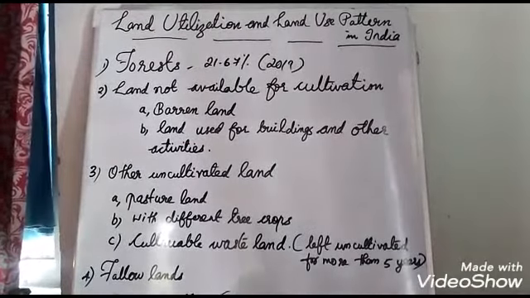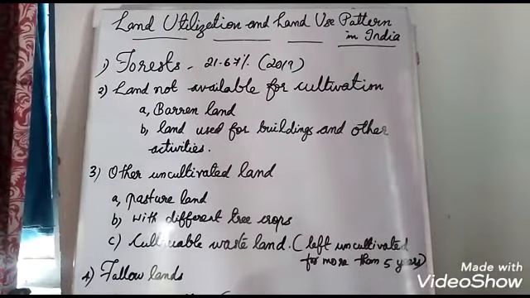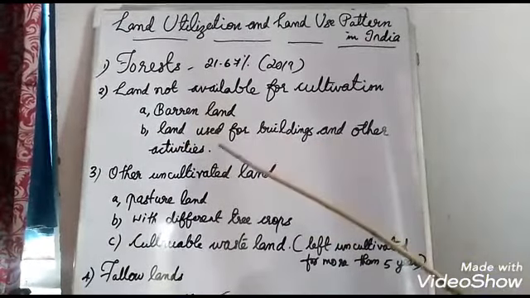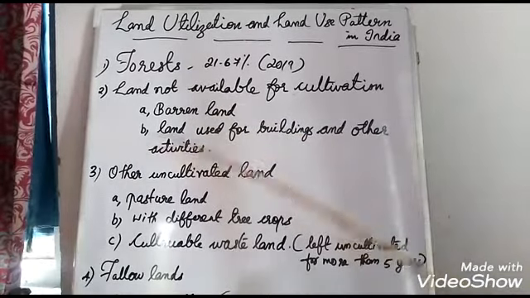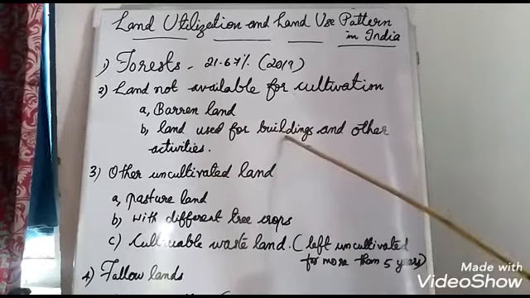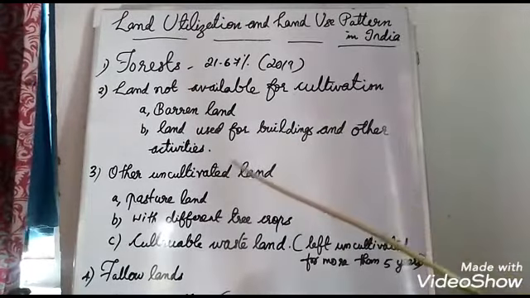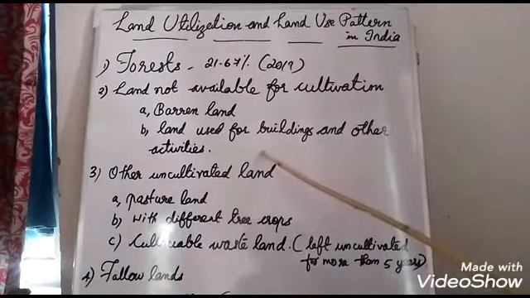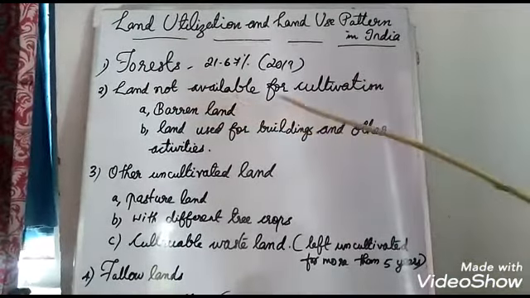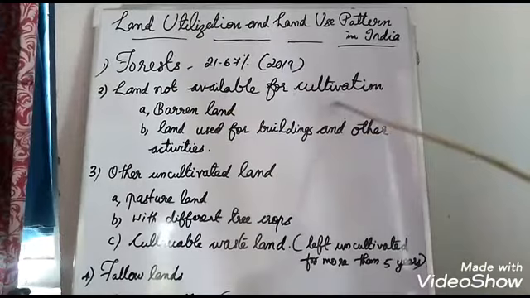It can be because of the infertility of the soil. Then land used for buildings and other activities. It means that we have constructed buildings and other activities are going on. There can be factories, and that area cannot be used for cultivation. So land not available for cultivation, that is the second category.